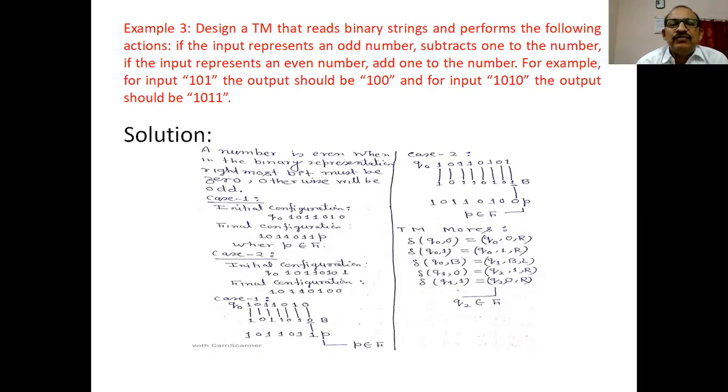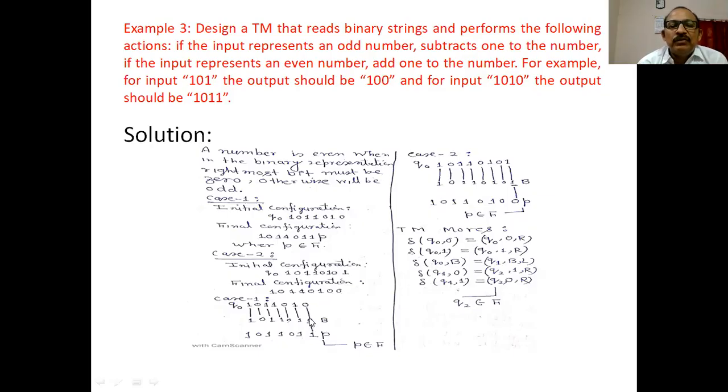The technique is very simple. If the last bit is 0, convert the last bit into 1. If the last bit is 1, convert it into 0. So you start from q0, skip all 0s and 1s. If blank is encountered, move in the left direction.